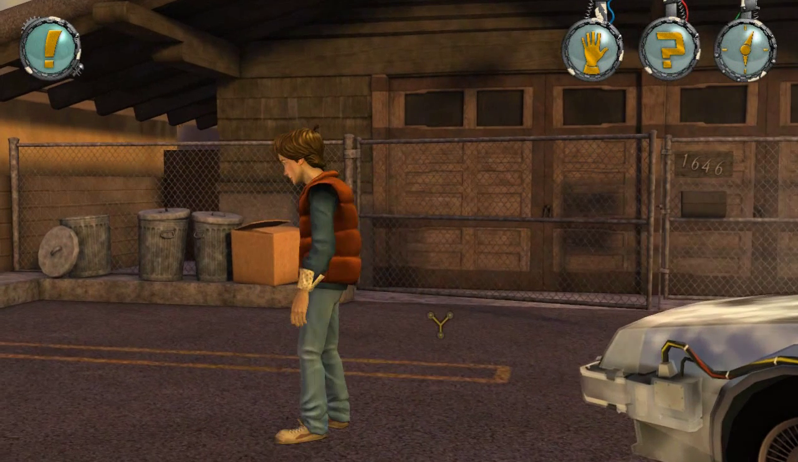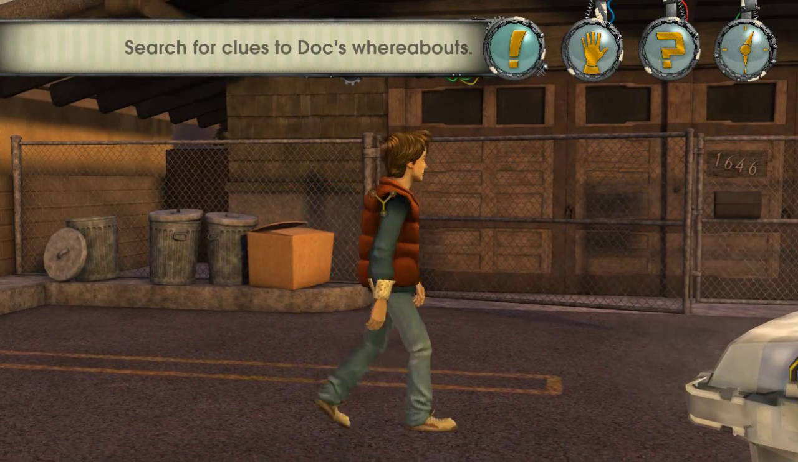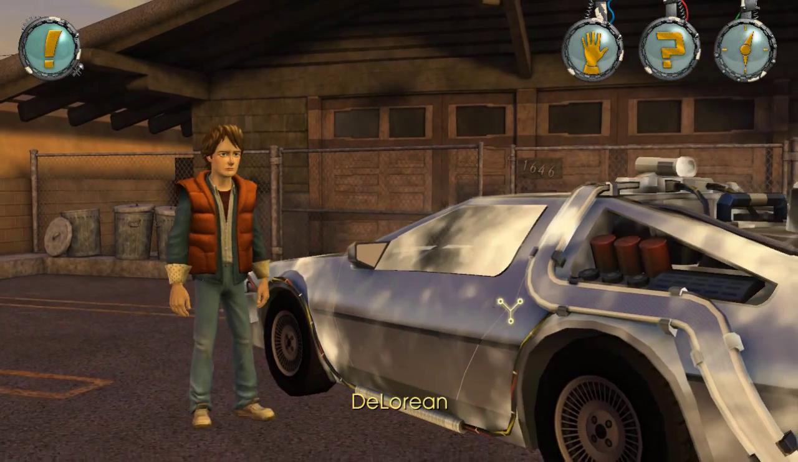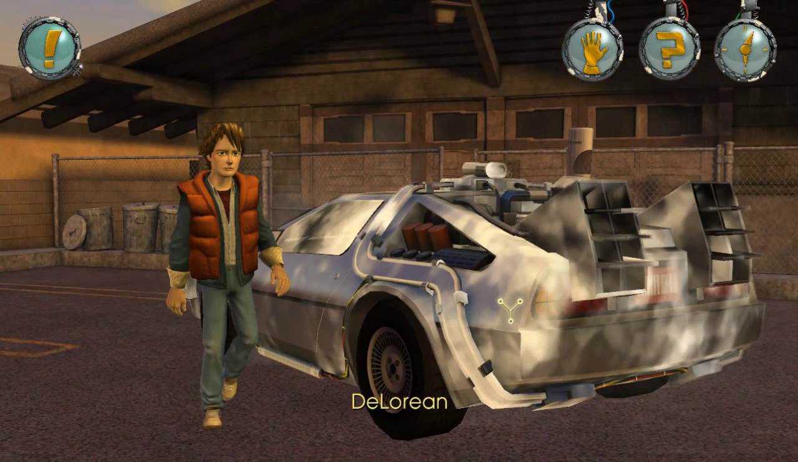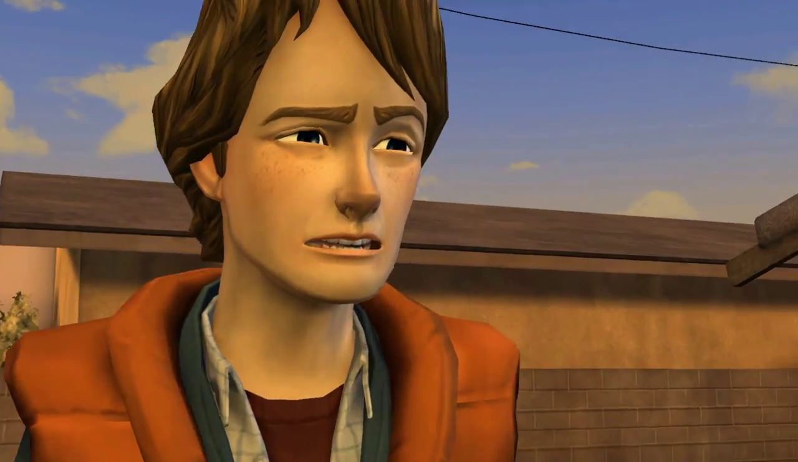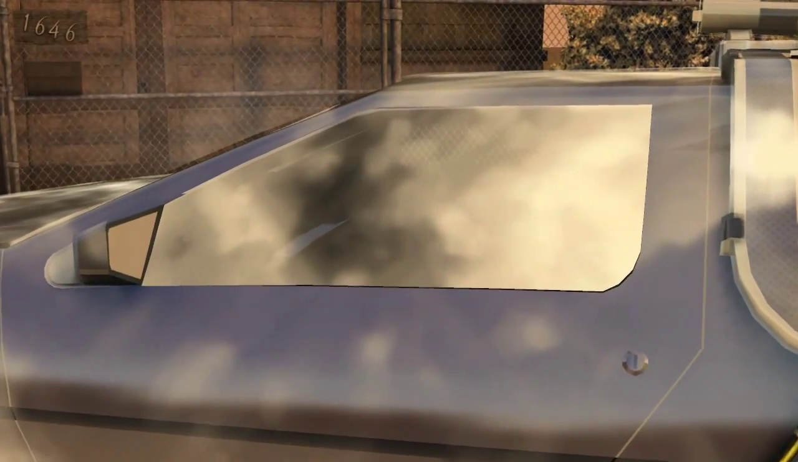Everyone, and welcome back. This is the Back to the Future video game, and we need to search for clues about Doc's whereabouts. I'm guessing he's in the DeLorean, so let's go and have a look and see if we can ask him what's going on. Doc? Is he in there? Who's in there?